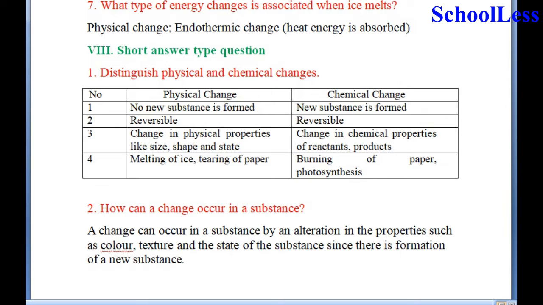An example of physical change is melting of ice, tearing of paper. Whereas in chemical change, normally a new substance is formed and the change is irreversible, and change in chemical properties of reactants and products result from chemical change. An example can be burning of paper and photosynthesis.